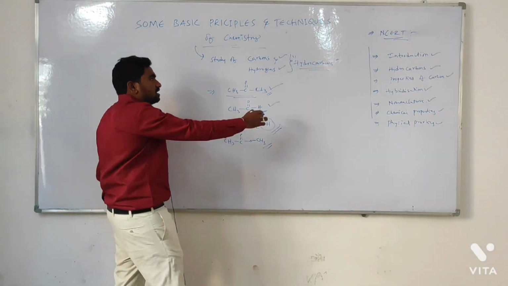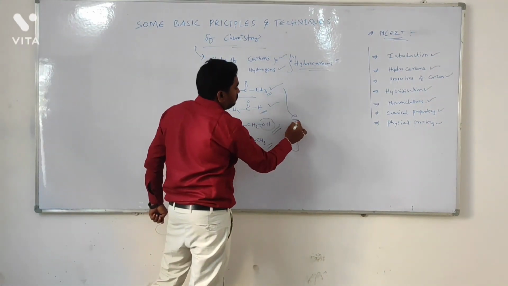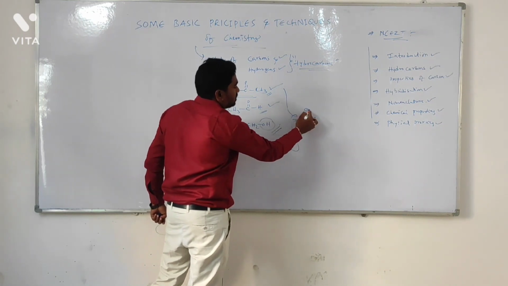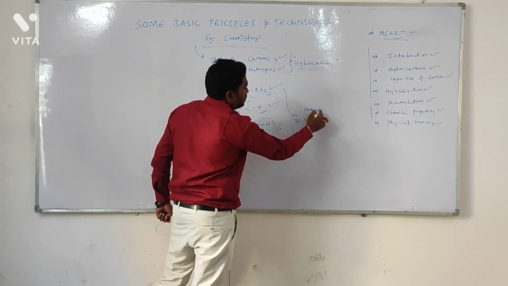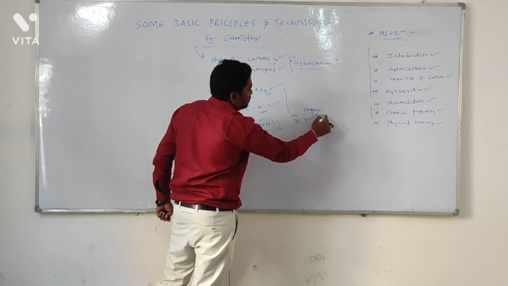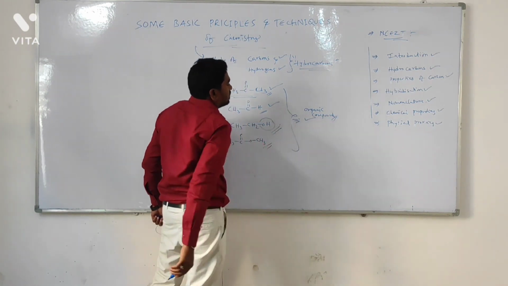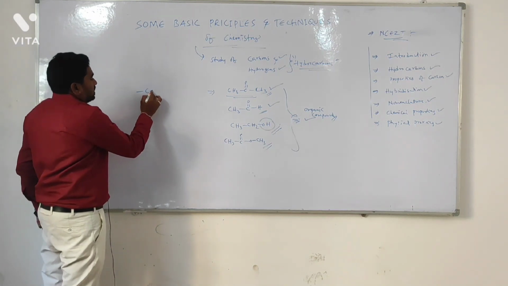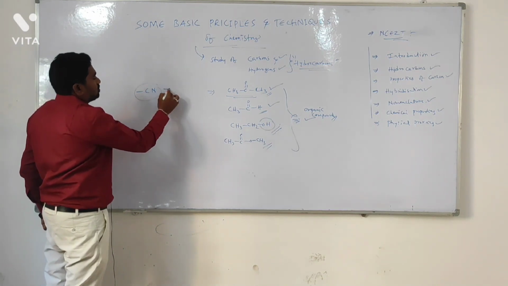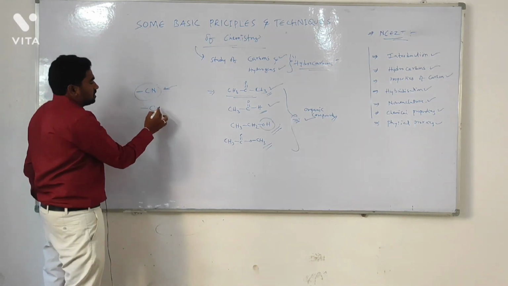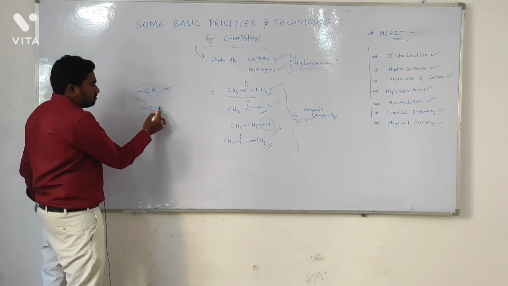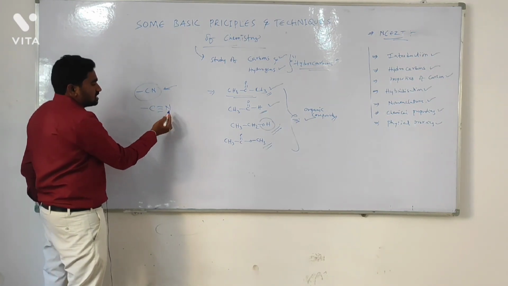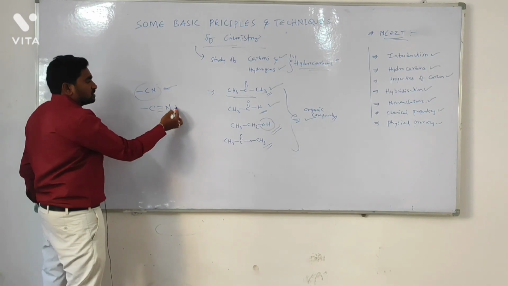So these belong to organic compounds. But here is the simple logic: cyanide, the formula is CN. Carbon has valency 4, so 1, 2, 3, 4 bonds, and nitrogen has valency 3 bonds, so it is satisfied.